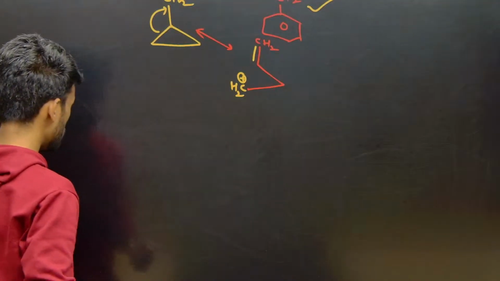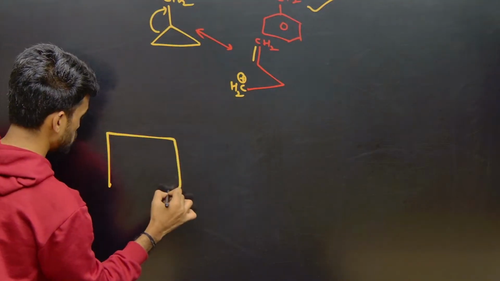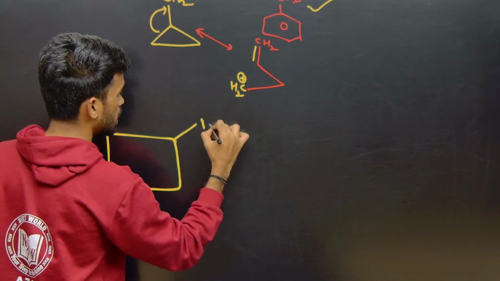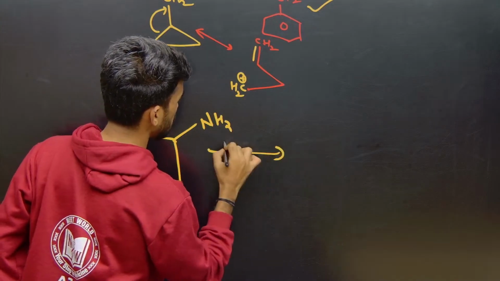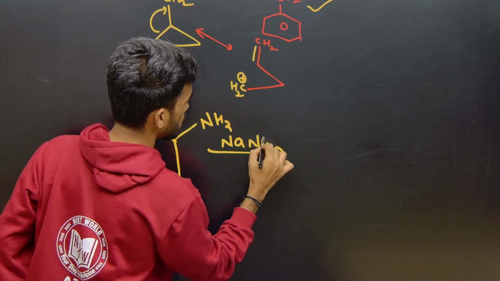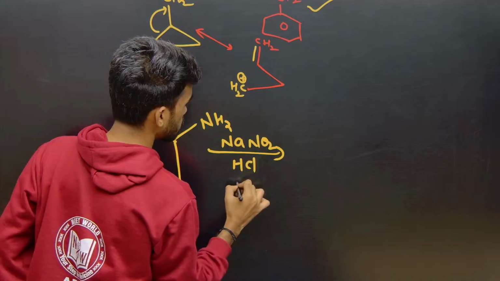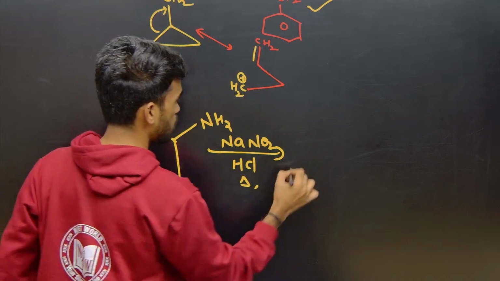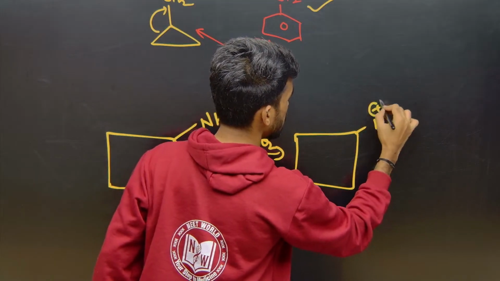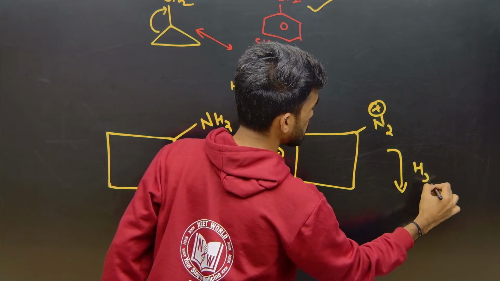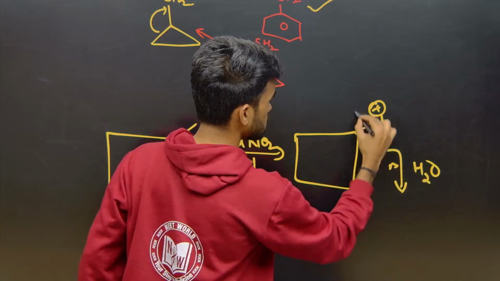So look here, I have the same explanation here. Now I am using NH2 here. If I treat it with NaNO2 or HNO2 in acidic medium like HCl, under heating condition, what happens? First it converts into N2 plus, and if I want to add water, heating means this goes out now.